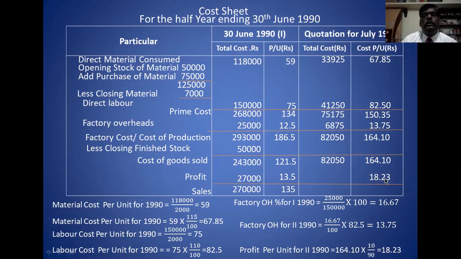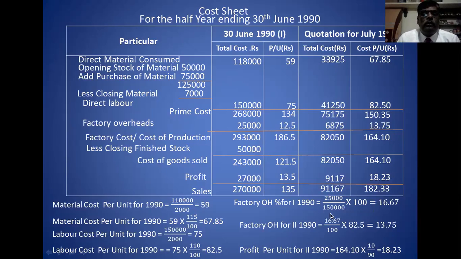18.23 is the per fan profit. Multiply by 500, you will get the total. This is the tender for the 500 fans.